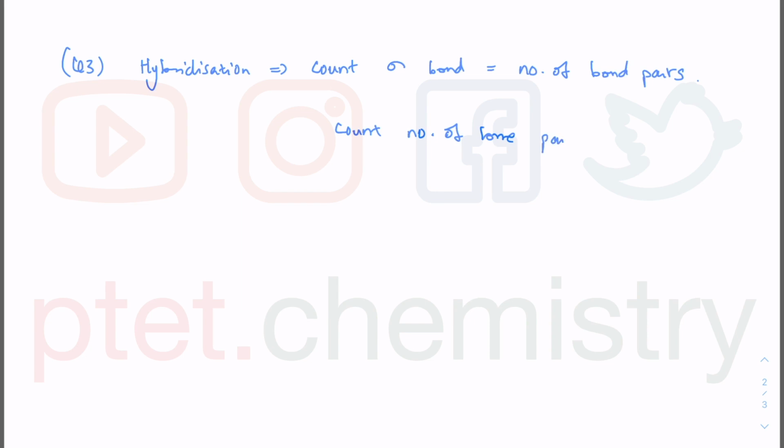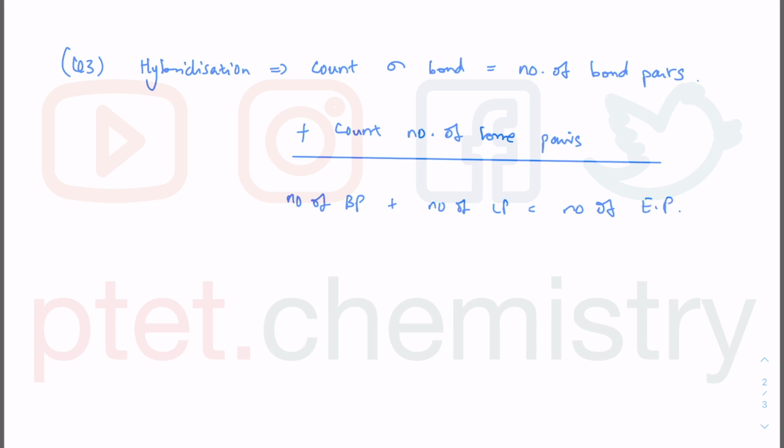Question 3 is about hybridization as well as bonding. The first thing you should be thinking about when you think about hybridization is to count the sigma bonds. A sigma bond is a head-on kind of bond, and this is going to be equal to the number of bonding pairs of electrons, and then you have to count the number of lone pairs. The number of bond pairs plus the number of lone pairs is equal to the number of electron pairs.